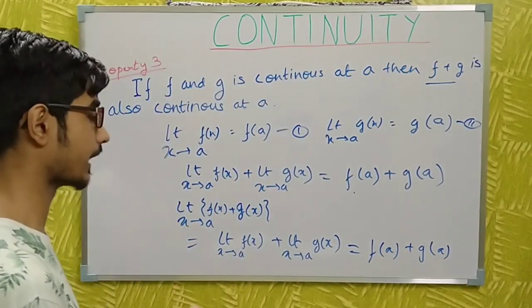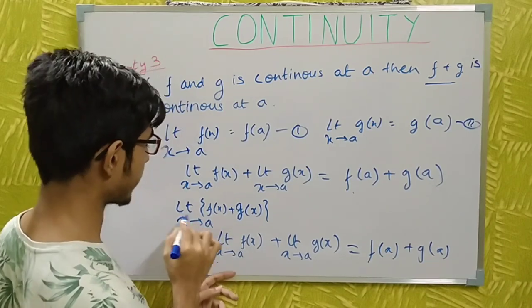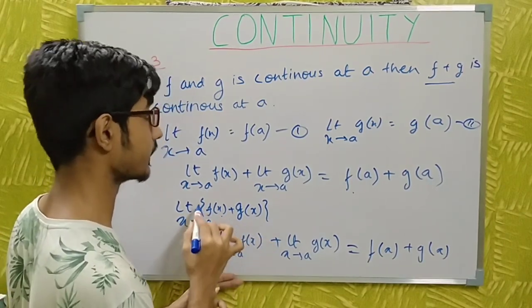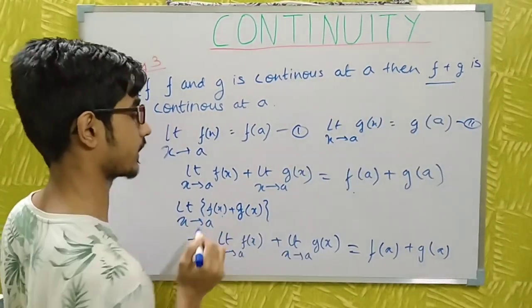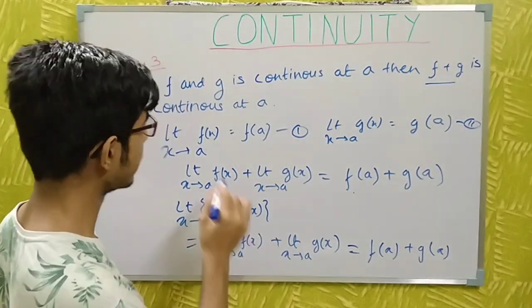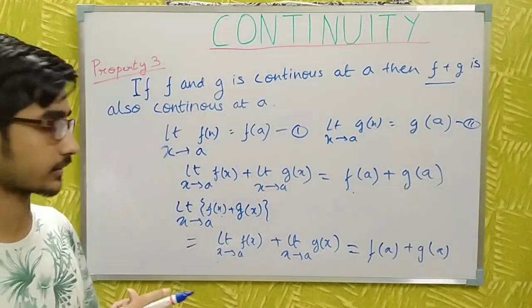From here I can prove that the function f + g is continuous at the point a if f and g are continuous.